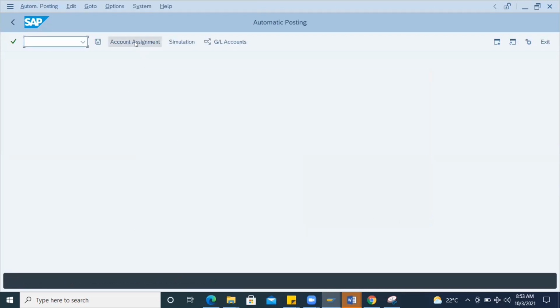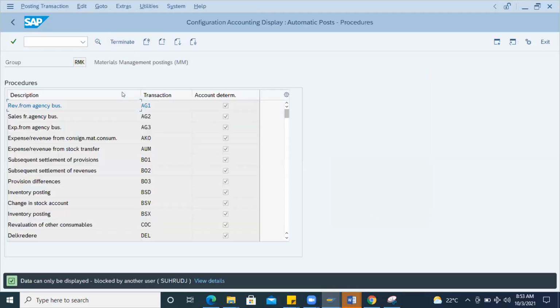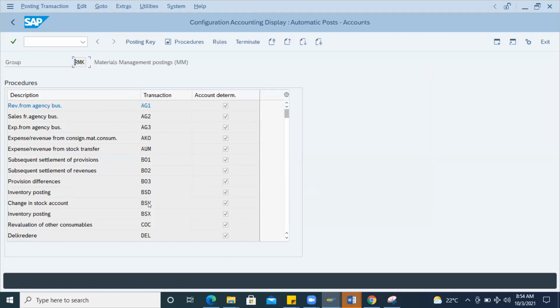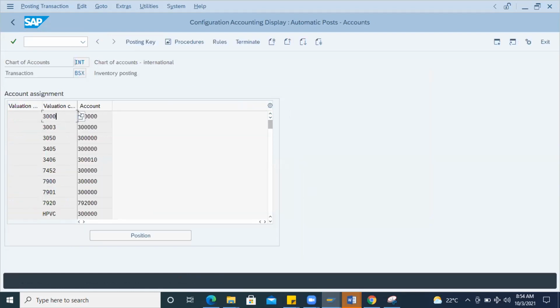I'll go to account assignment here. Here you can see the list of all the transaction event keys. BSX is for what? Inventory posting. Whenever you get the inventory inside of your premise, then this should hit. If you open this BSX with INT, there you can see the combination of valuation class and GL